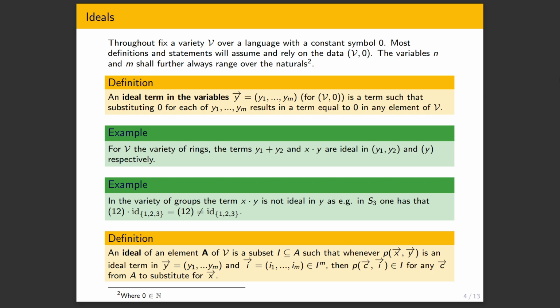Now, in general, once we have these ideal terms, we can define the notion of ideal, which will be the right notion to quotient by. The definition is as follows. We have some algebraic structure from V, and we regard a subset of its underlying set, and we call that an ideal whenever, given an ideal term in y, say p(x, y), and we substitute for all the y's some elements from I, no matter what we pick for x, we're going to stay in I. So essentially what we're requiring is that we can replace the zeros in the ideal term with elements from our ideal, and we'll stay in the ideal.